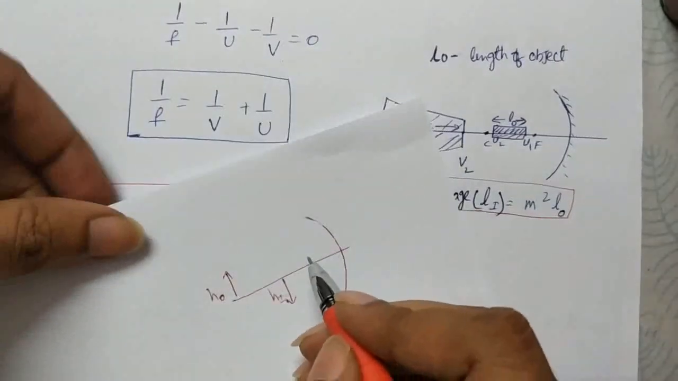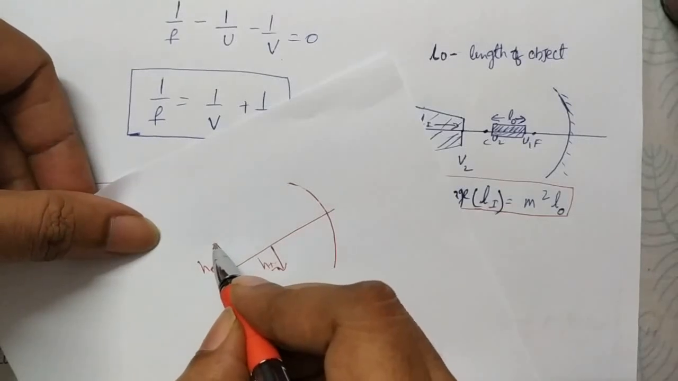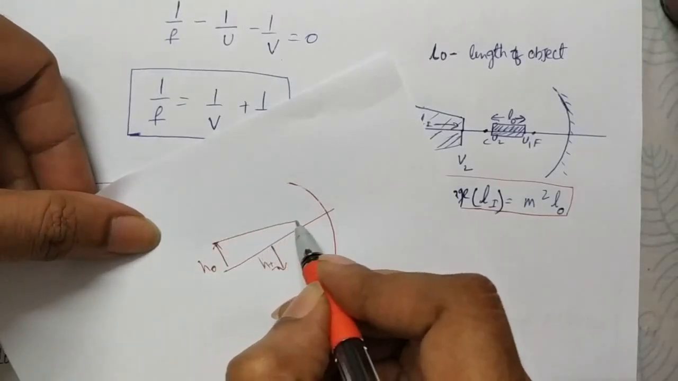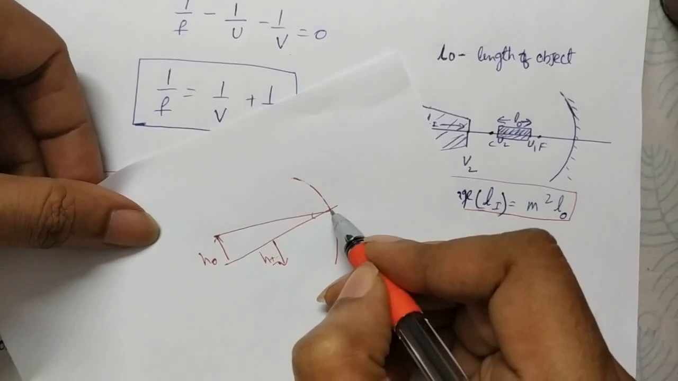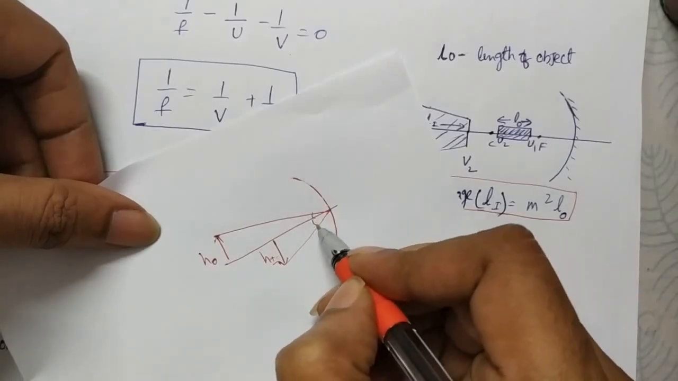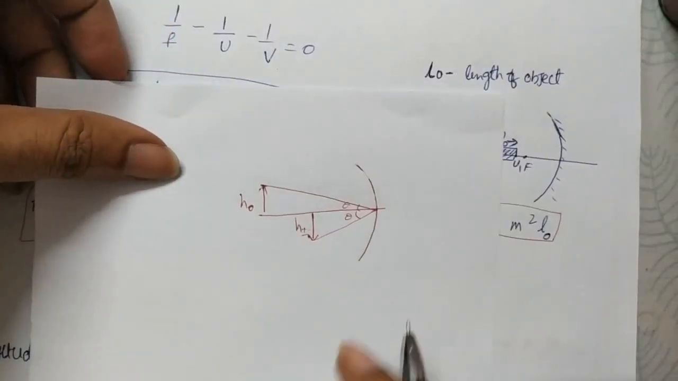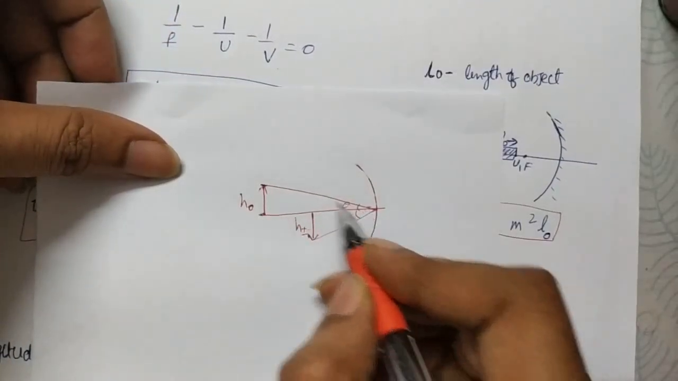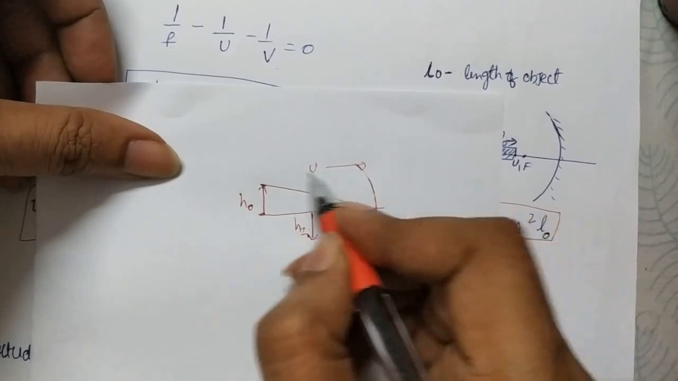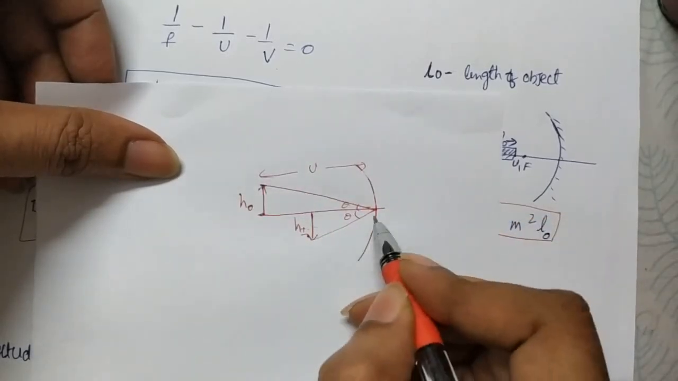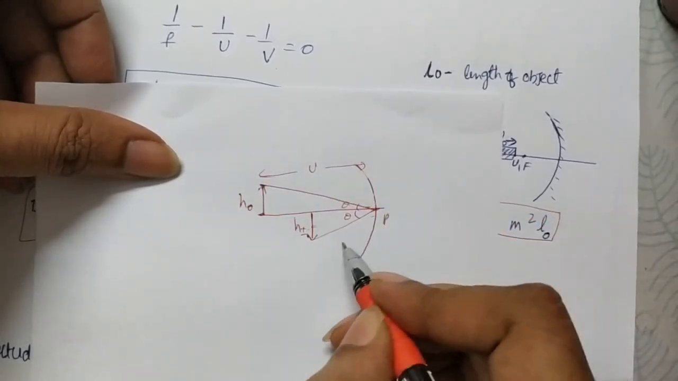And if you draw a ray from the top of the object, which falls at the pole, that will be reflected back with the same angle. Why? Because angle of incidence and angle of reflection are both the same, theta and theta only. And from here to here distance is u. Why? Because object distance. And this is the image. From pole to here, distance is v,